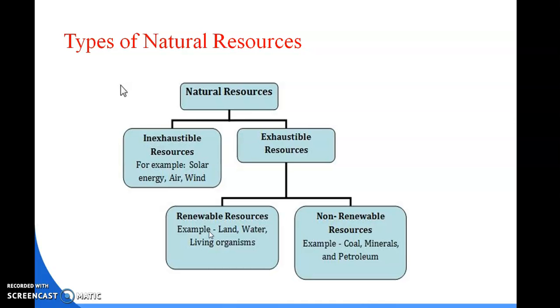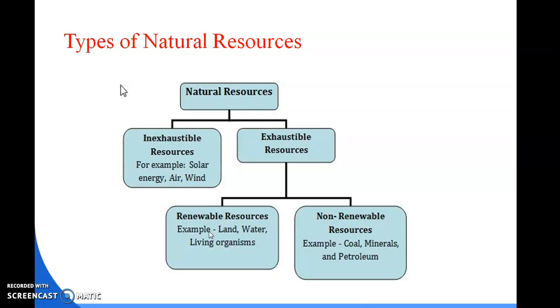But their productivity and renewability is limited, or depends upon the availability of water, nutrients and environmental conditions. We know that the environment can renew these resources, but if water is not available, if nutrients are not available in the soil, and if the environmental condition is very bad, then it is very difficult to renew these resources.